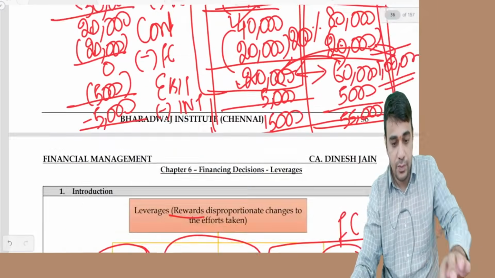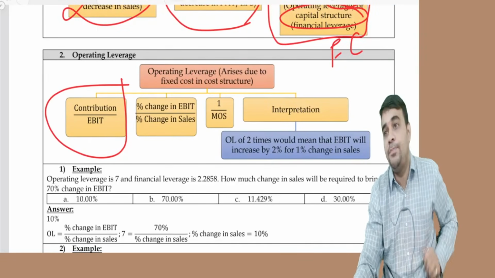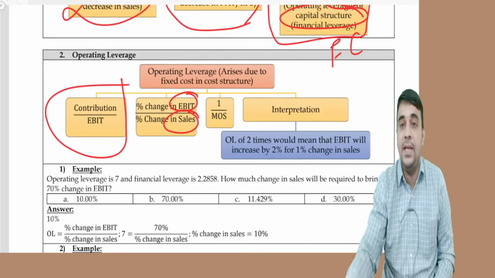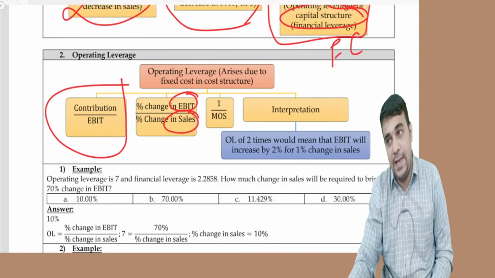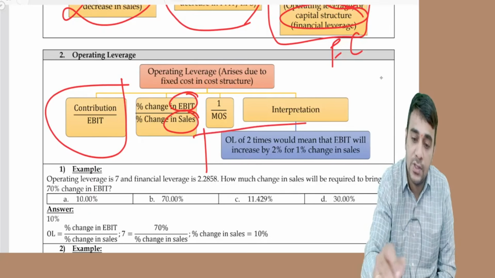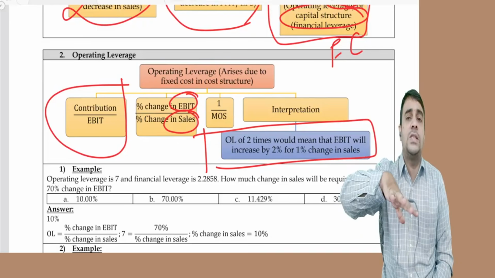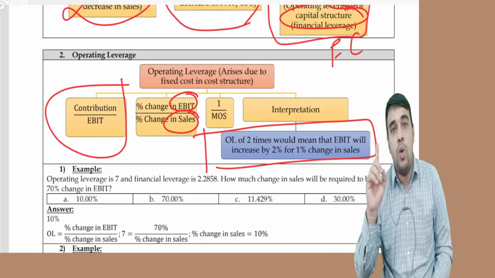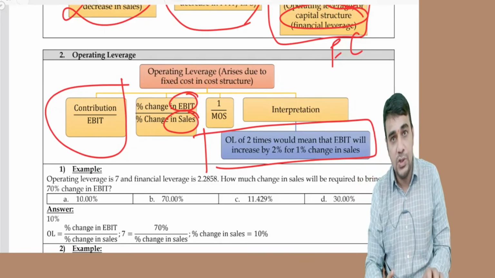Now I show all the formulas here: contribution by EBIT, percentage change in EBIT by percentage change in sales, and 1 by margin of safety. Most important is this: an OL of 2 times would mean EBIT will increase by 2% for a 1% change in sales.